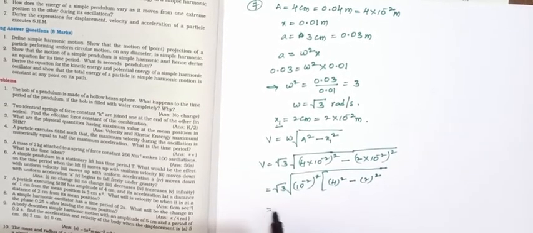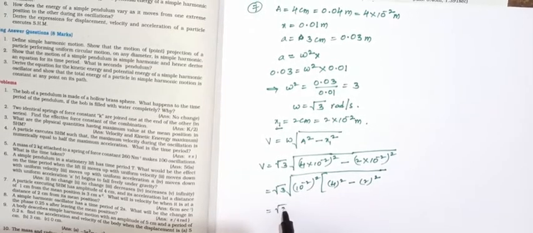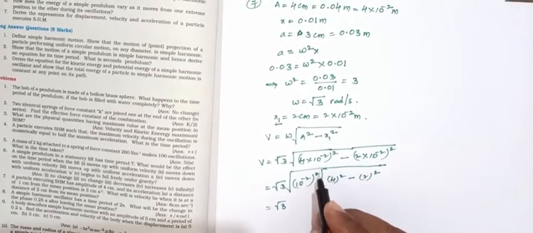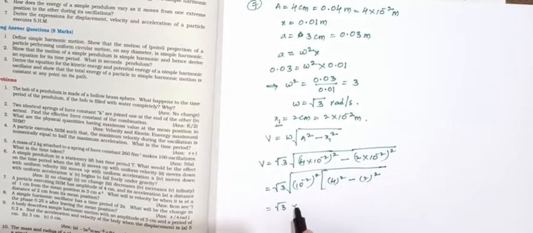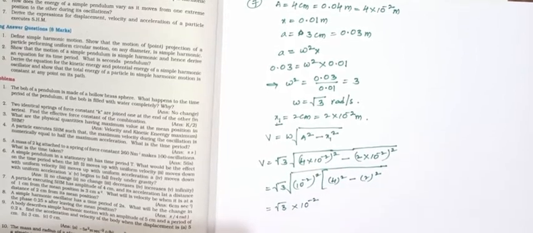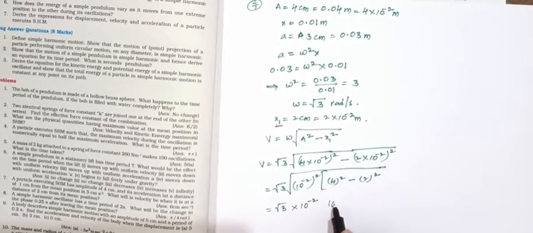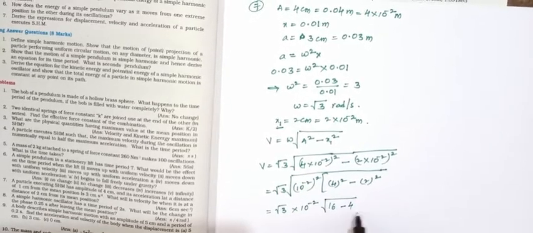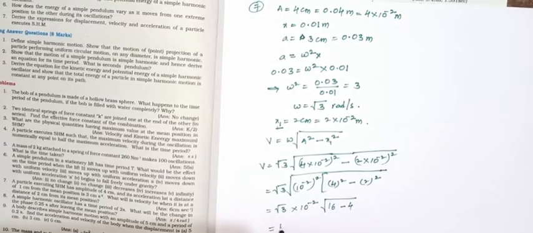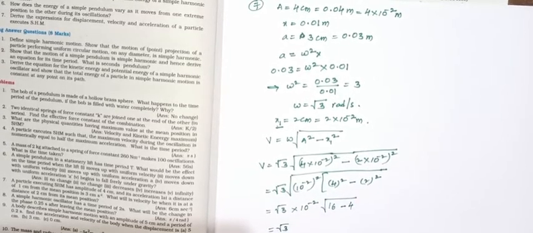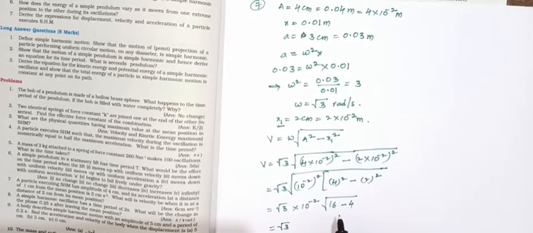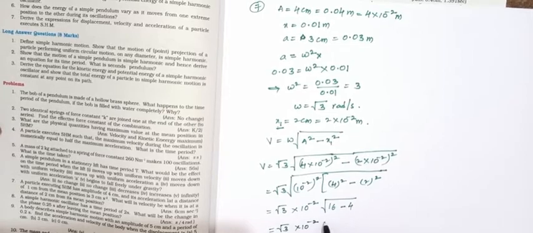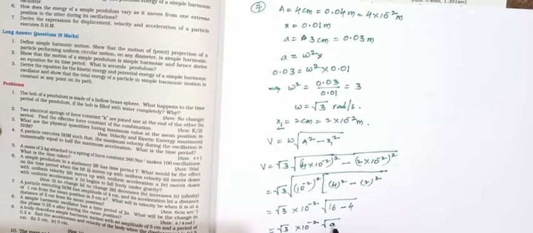Square root and square cancel, so root 3 into 10 power minus 2 into square root of 16 minus 4, which is root 12.